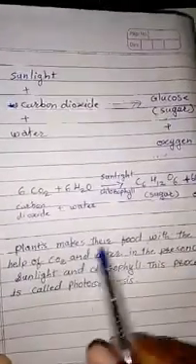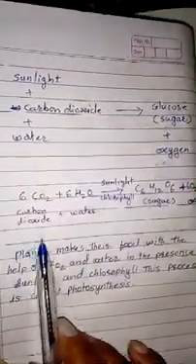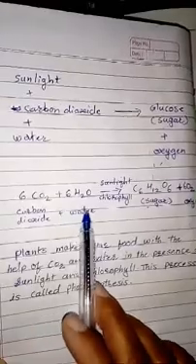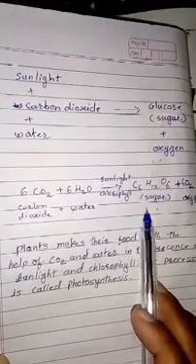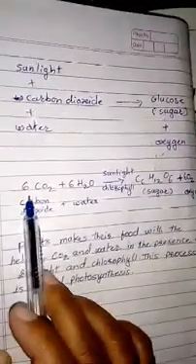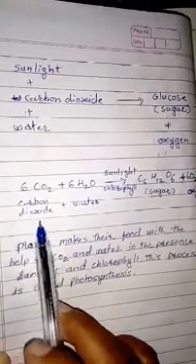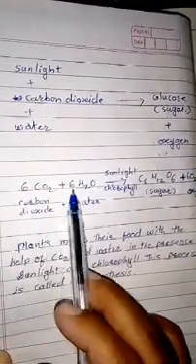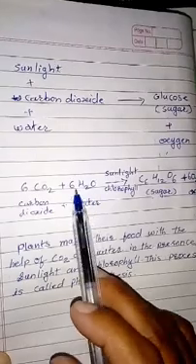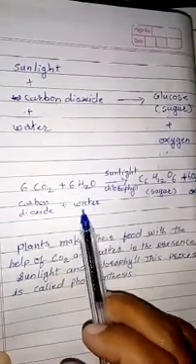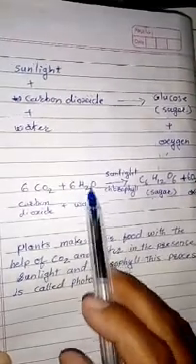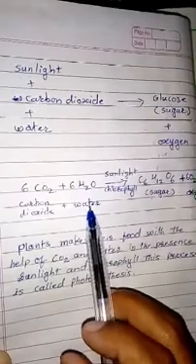The chemical reaction of the photosynthesis process, we can write like this: 6CO2, that is carbon dioxide, plus 6H2O, that is water. They are absorbed by the roots of the plants.